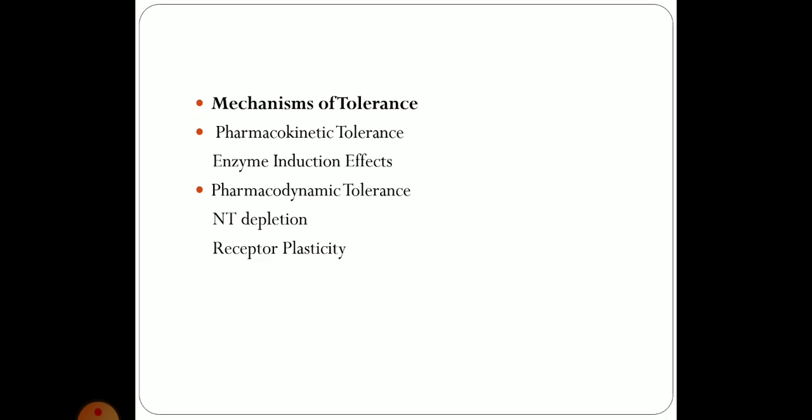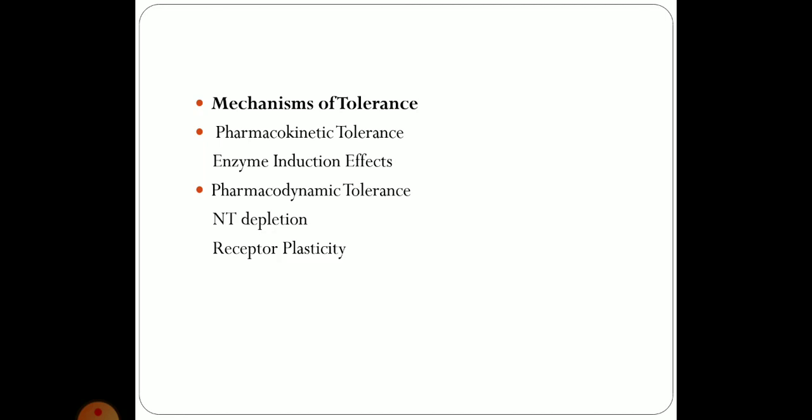Opiates, barbiturates, nitrates, this kind of drug will show this kind of tolerance. And this kind of tolerance may be classified into two types: the pharmacokinetic tolerance, due to increased metabolism due to enzyme induction.